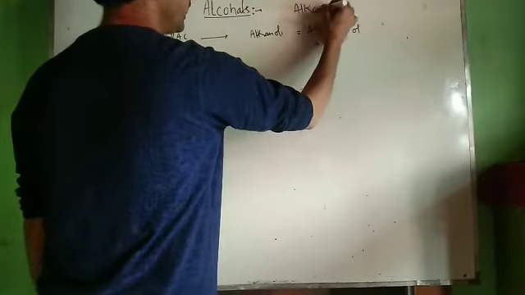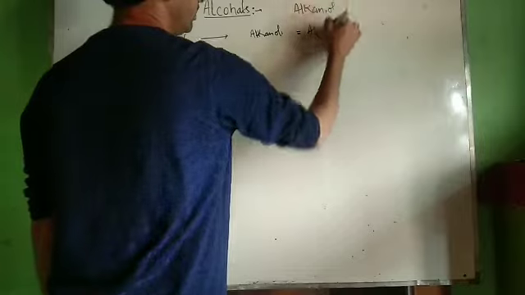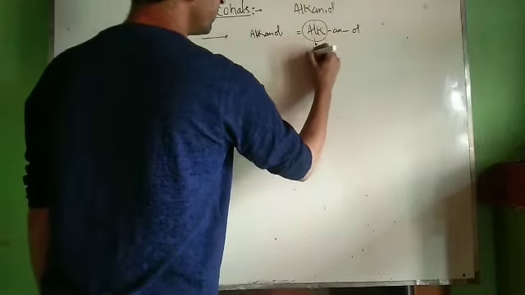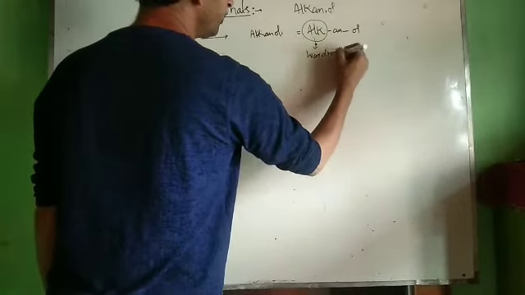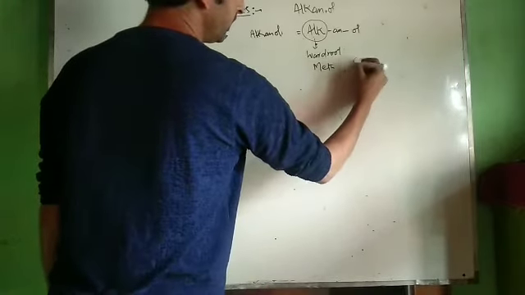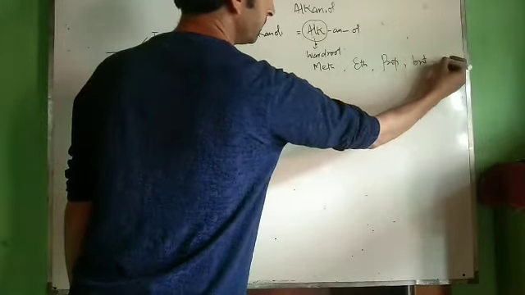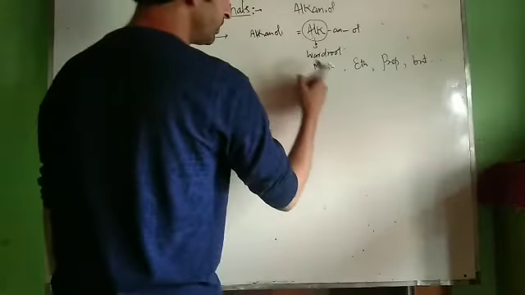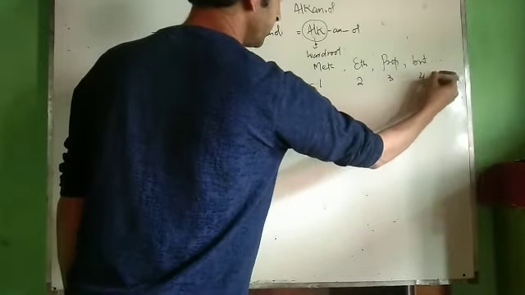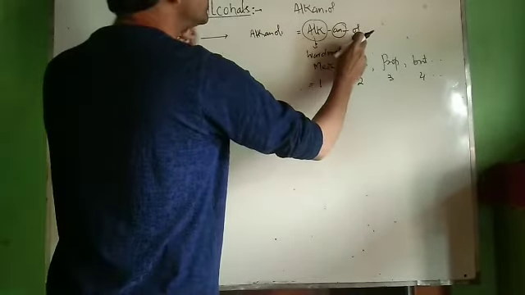We see from which alkane the alcohol has been obtained. We drop the letter E of the alkane and add the word ol. That is alkanol. Now this alk here is the word root. Word root means it may be meth, eth, prop, but. For example, meth, eth, prop, but, etc. The word root meth is used when there is only one carbon atom, eth when the number of carbon atoms is 2, prop when it's 3, but when it is 4, and so on. An stands for only single bonds, and ol is the OH group.